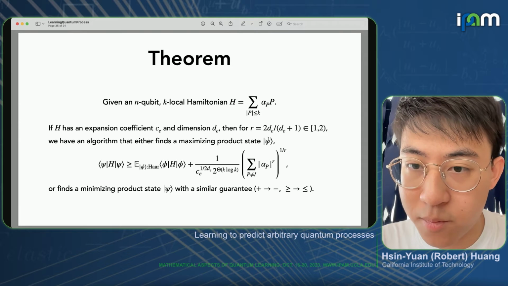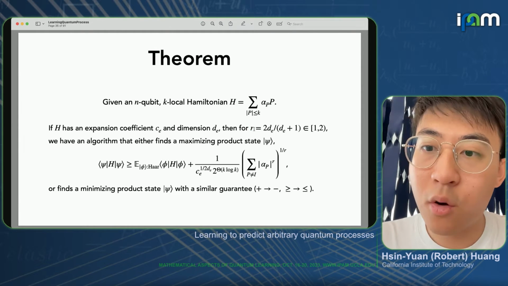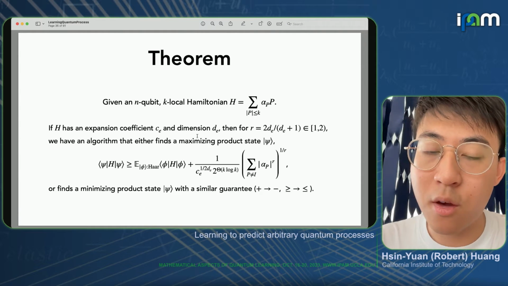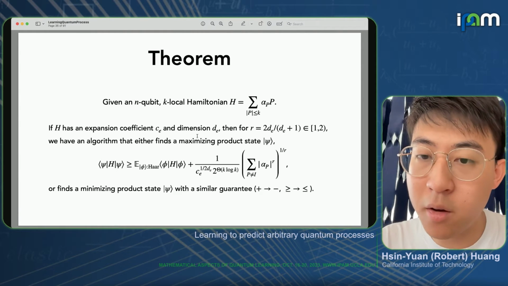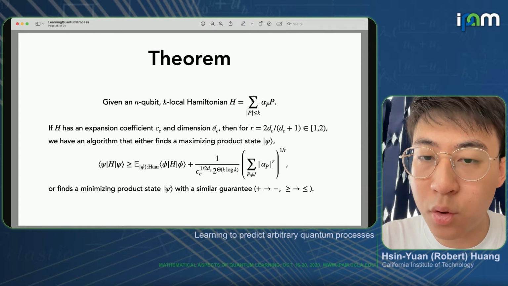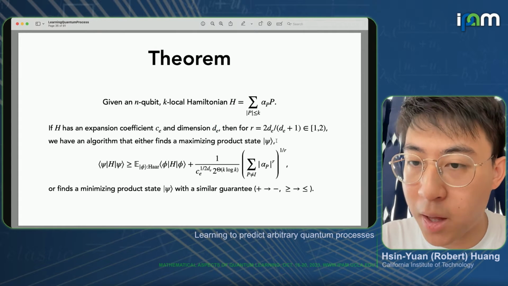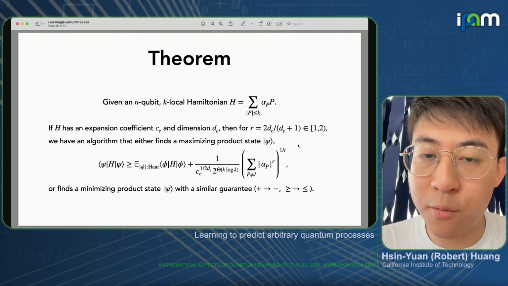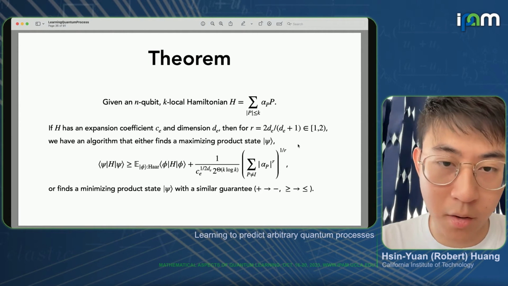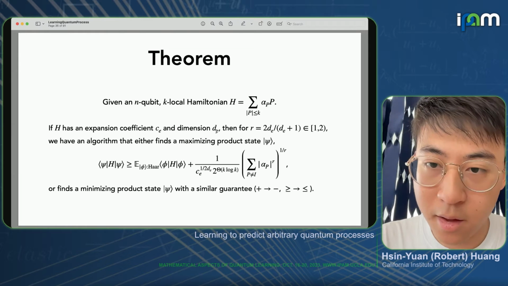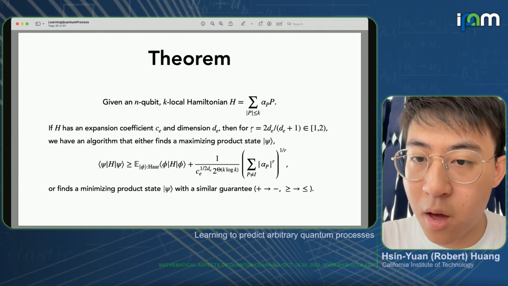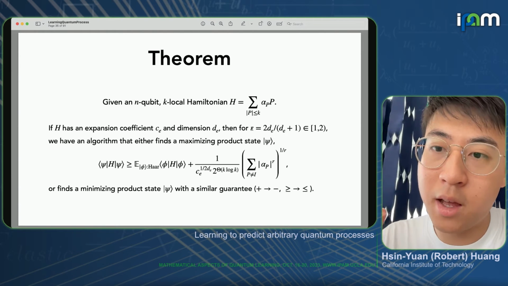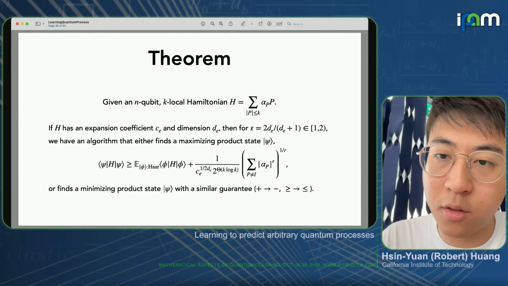And this R corresponds to only the dimension. So if there's a geometrically local Hamiltonian, then dE equals 1, and if one plugs it in, R would be equal to 1. On the other hand, if we have a more general k-local Hamiltonian, then the dimension will be k, and when one plugs it in, this R value will become closer and closer to 2. Note that the 1 norm is much bigger than the 2 norm.